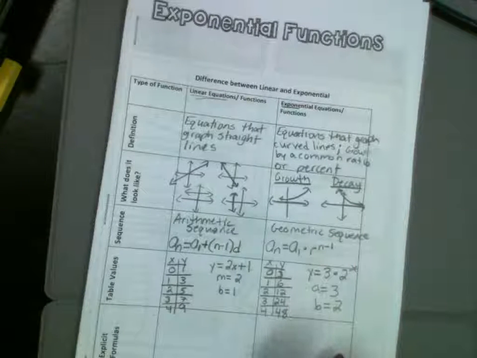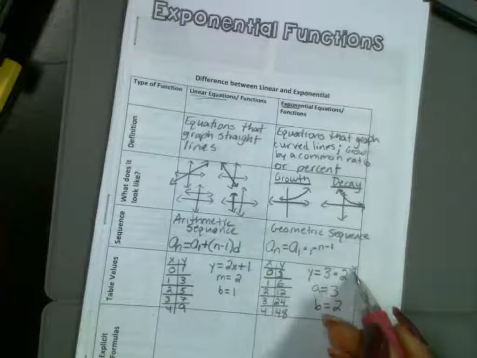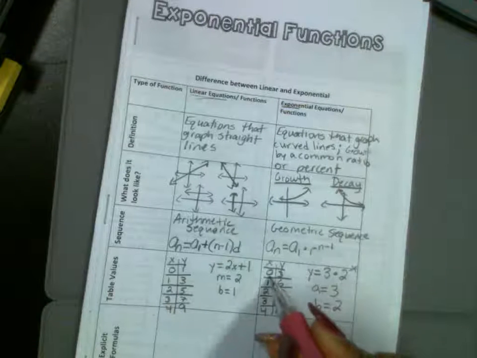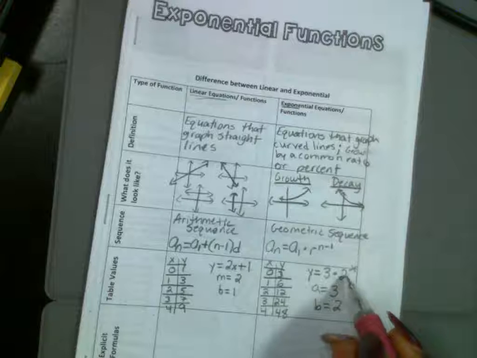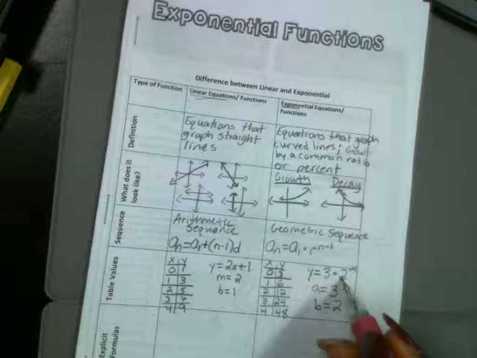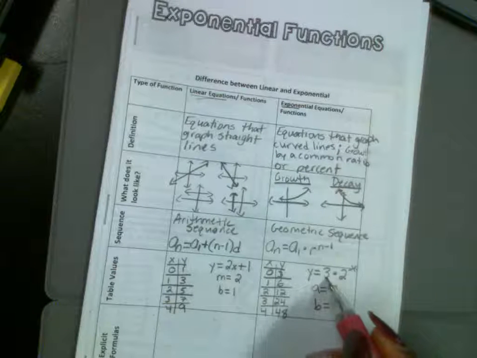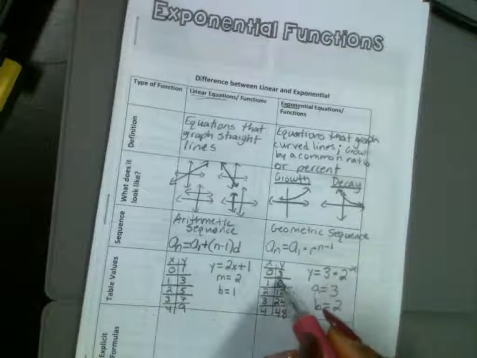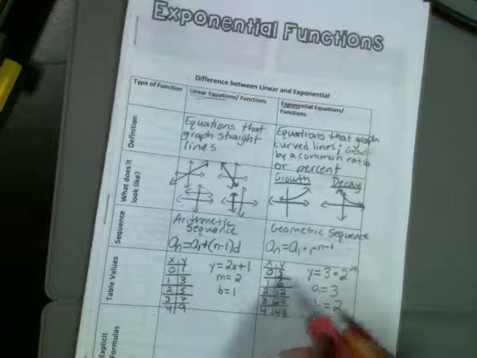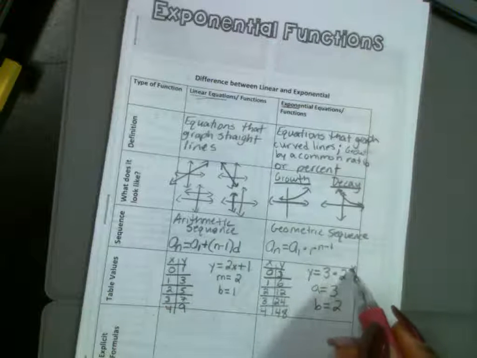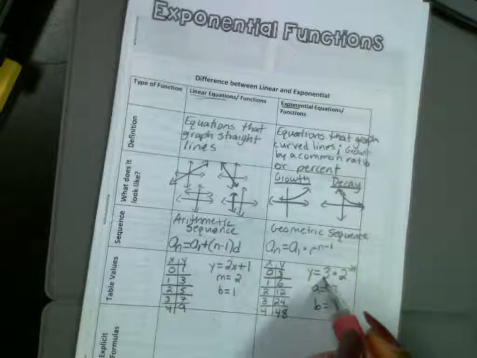Where would you plug in the number that you're trying to multiply? X. So this is 0, right? So 2 to the 0 power. Anything raised to the 0 power is what? It's 1. Anything raised to the 0 power is 1. So 1 times 3 is what? It's 3 right here. Then plug in 1. What's 2 to the 1 power? 2. What's 2 times 3?